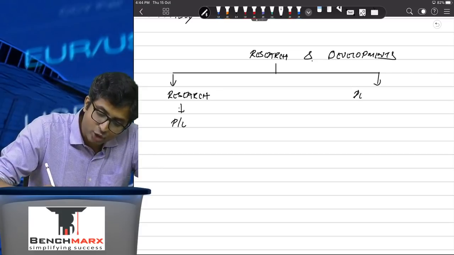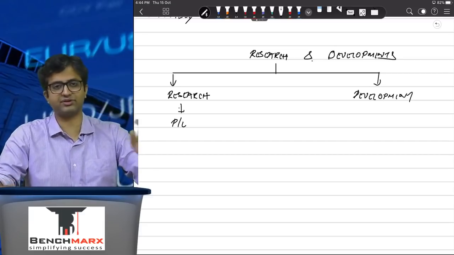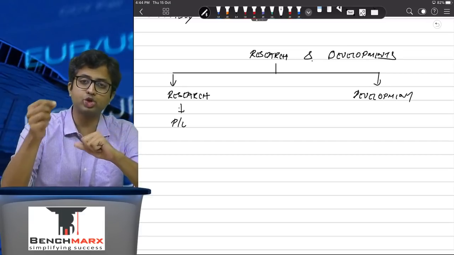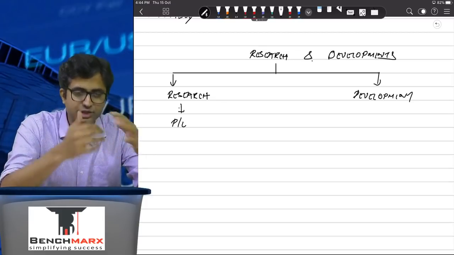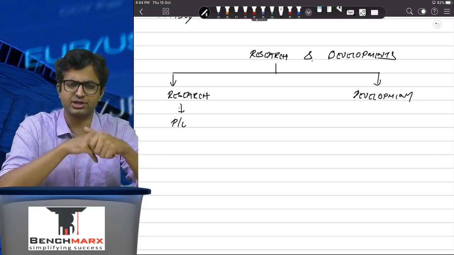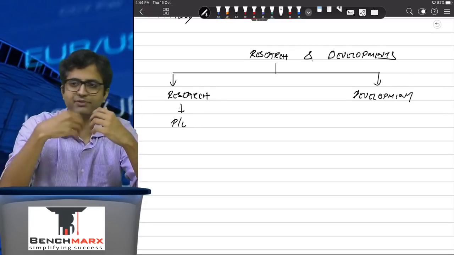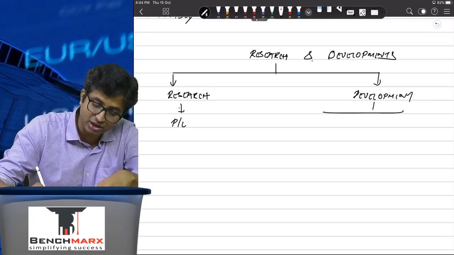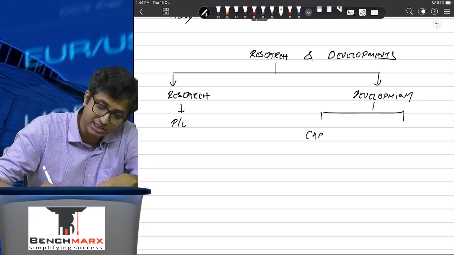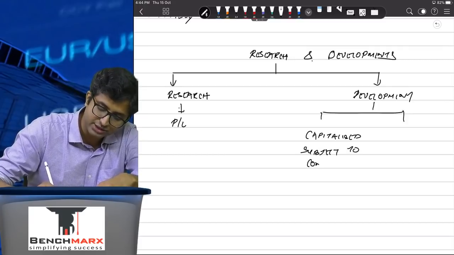On the other hand, a development expense is after the research phase ends. For example, you have found a molecule which can kill the COVID virus. However, you need to do a lot of trials, which a lot of these big companies like AstraZeneca, etc. are doing. You need to do a lot of trials to see whether this actually works and what are the side effects, etc. And hence, expenditure incurred during the development phase can be capitalized subject to conditions.